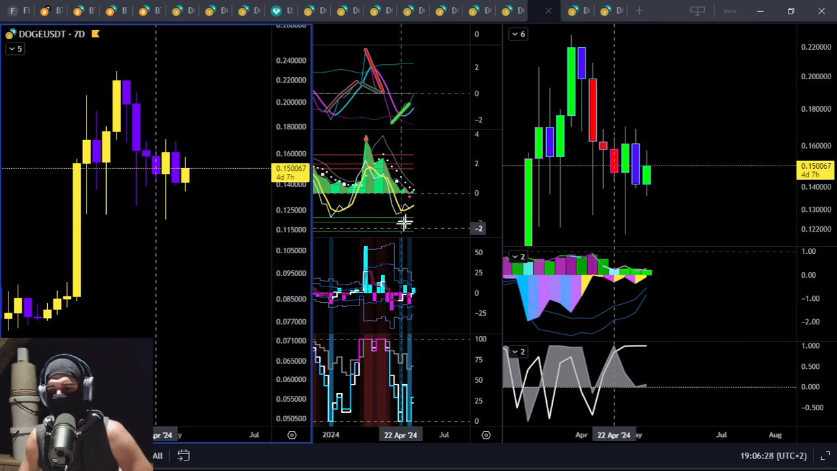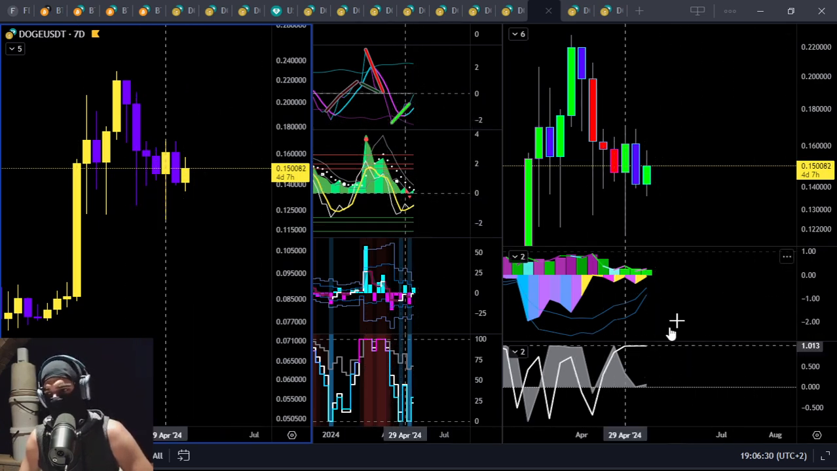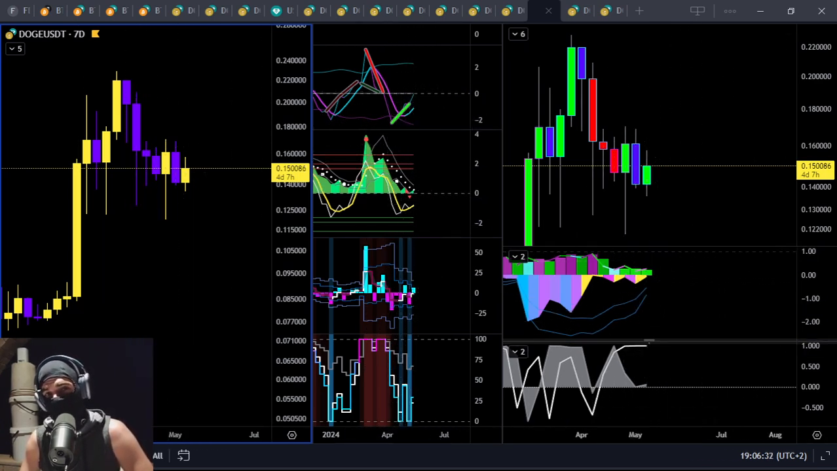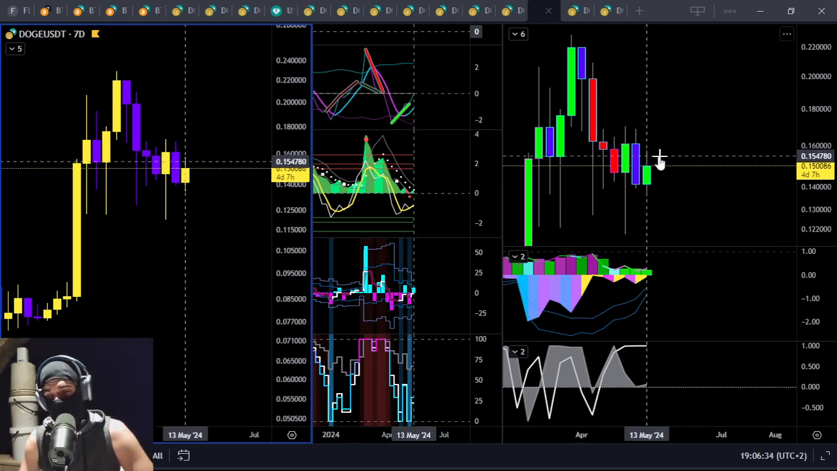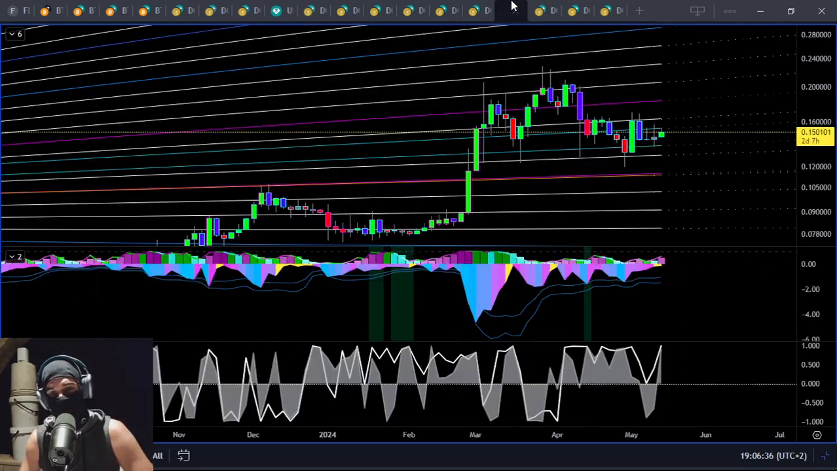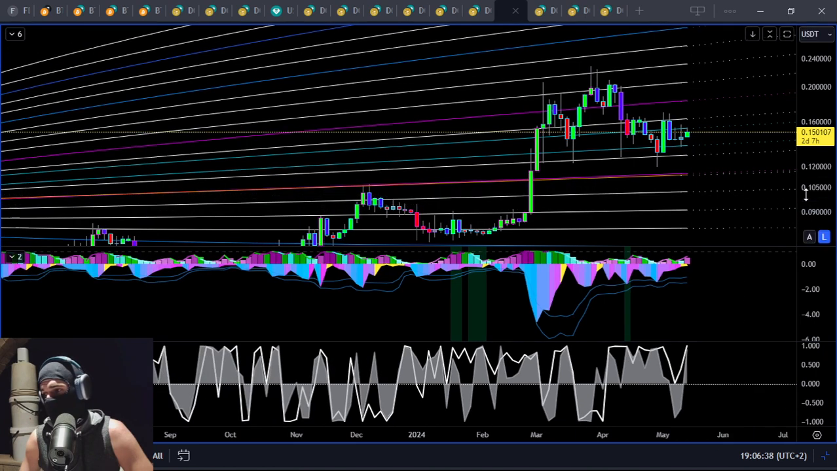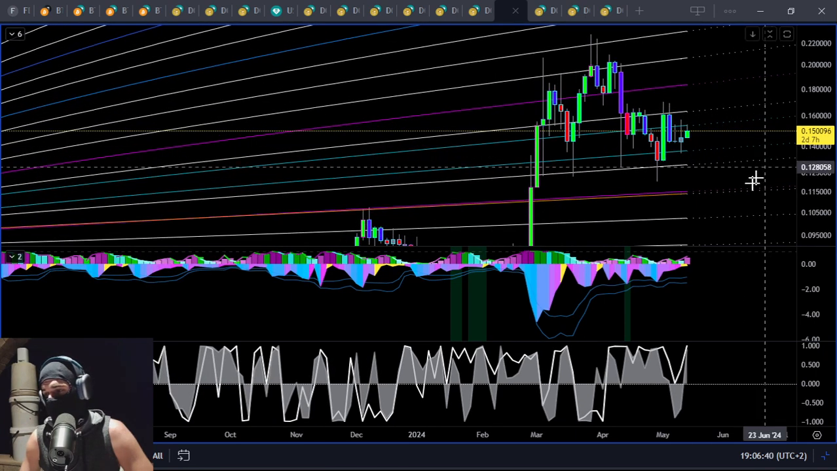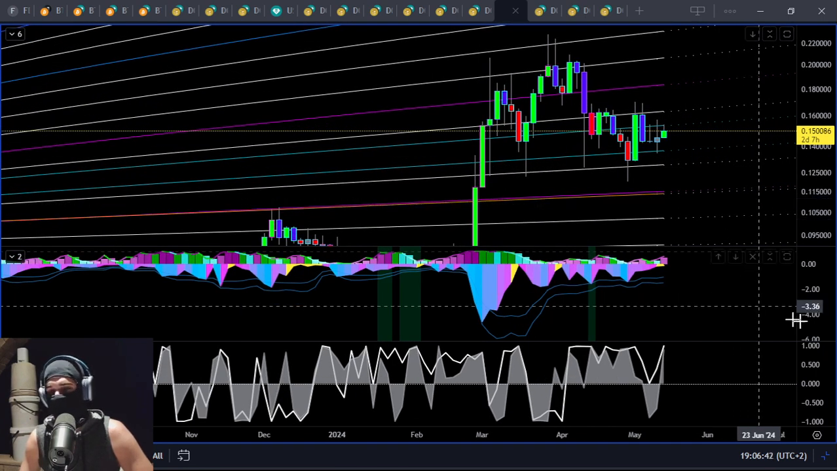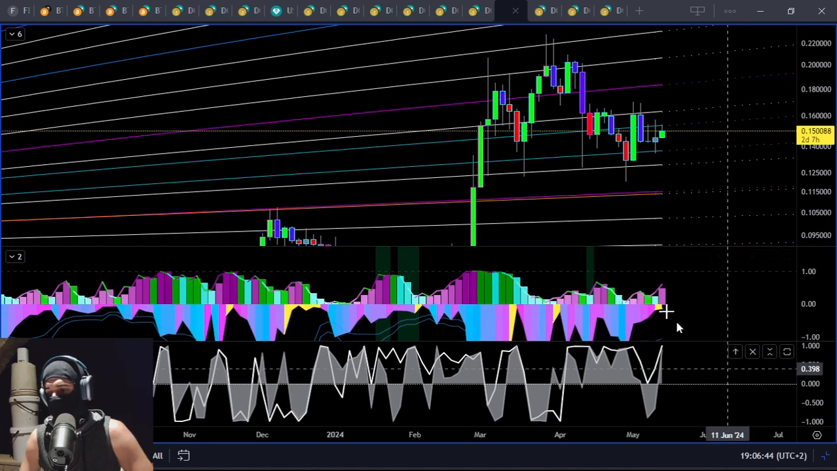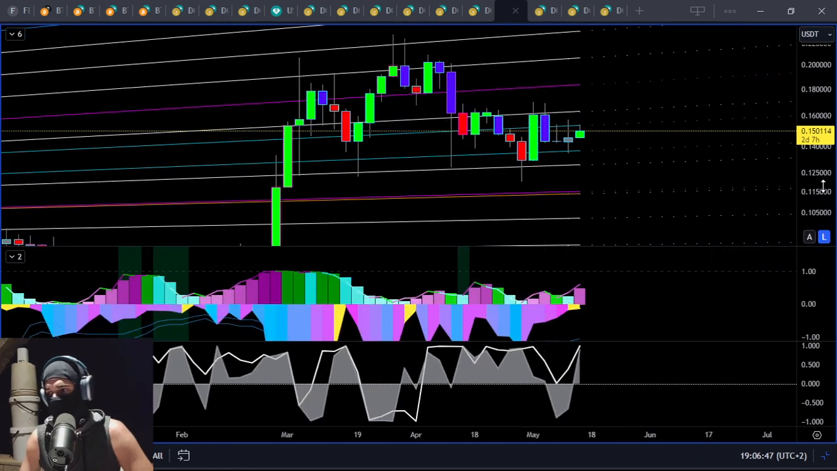Even though the momentum indicators are saying push to the upside, we've got to wait for volatility to confirm these. Otherwise, you can get quite trapped. All right, 24-hour is technically in pump mode, but here's the problem. It's not in a trend, okay?